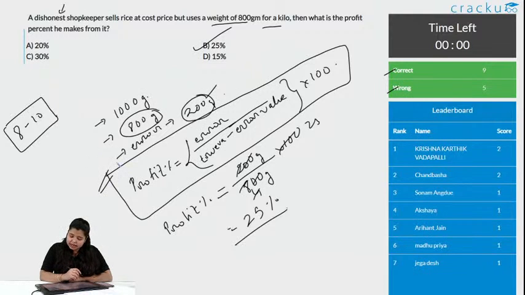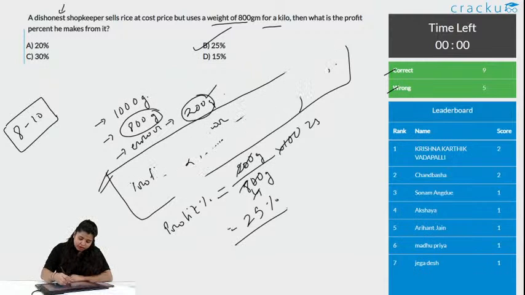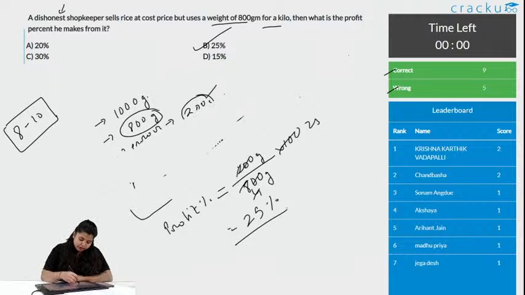So, option B is the correct answer. Let us go to the next question now. Okay, I will write the formula, so you get it clearly that you can use this formula to find any value. If the profit is given and the true value is given, you need to find the error value. You can use the same and just get the answer.